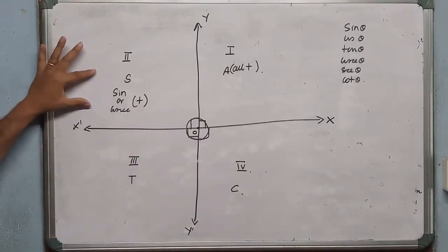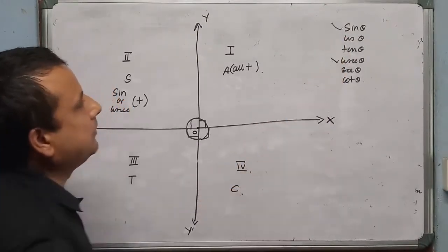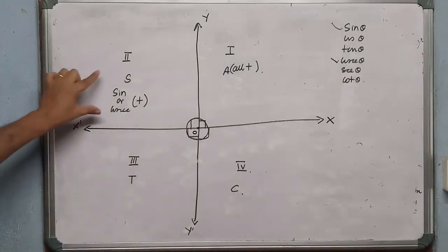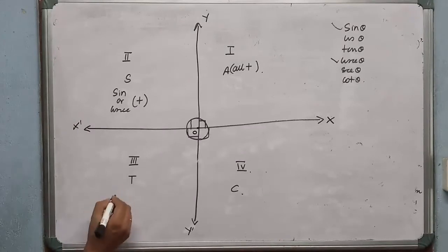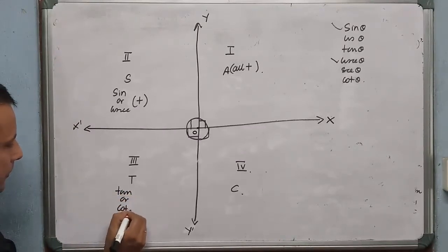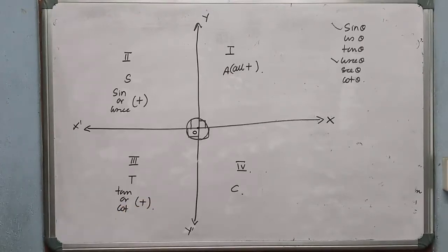That means if sine and cosec are positive, then cos, tan, sec, cot will be negative in the second quadrant. T means tan or its reciprocal, cot, is positive. C means